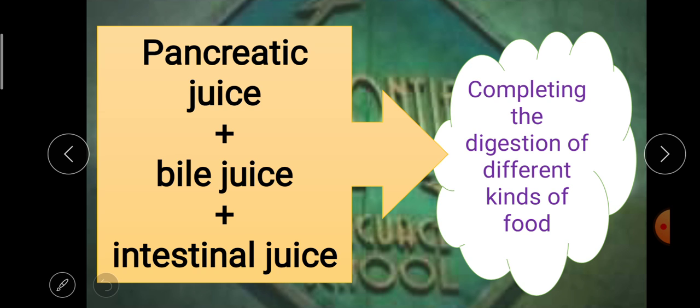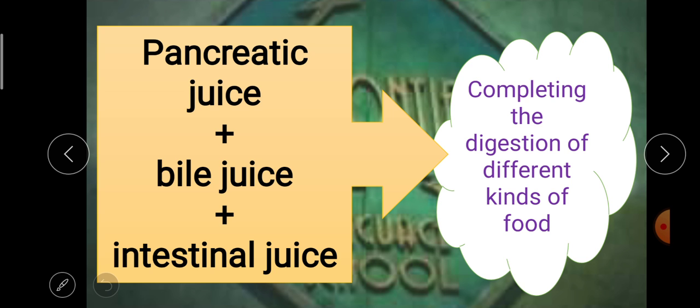So we said there are different types of food: carbohydrates, protein, fats. Carbohydrates contain starch. Where is starch digested? In the mouth by the salivary glands, which produce saliva, which digests starch and changes it into sugar.